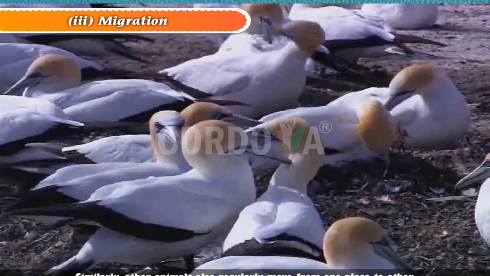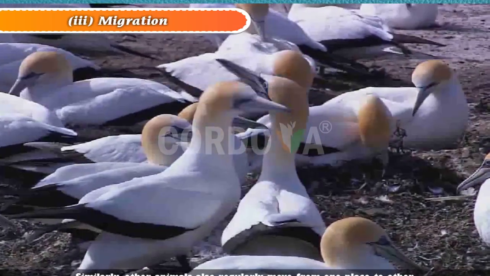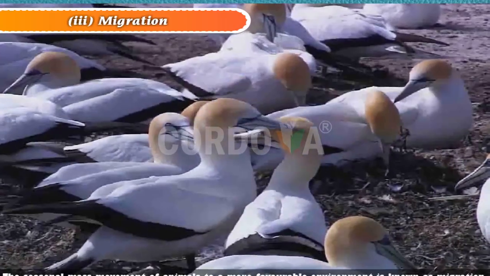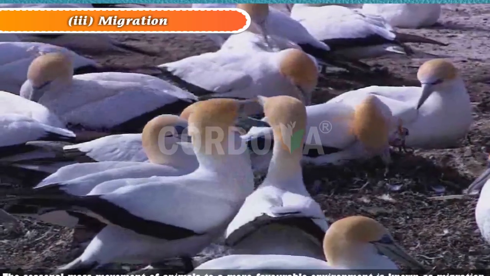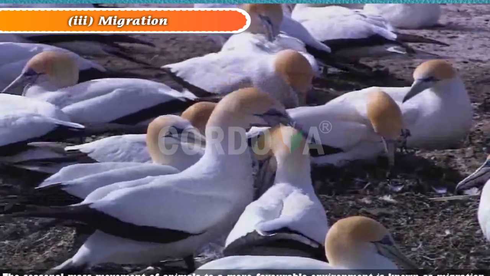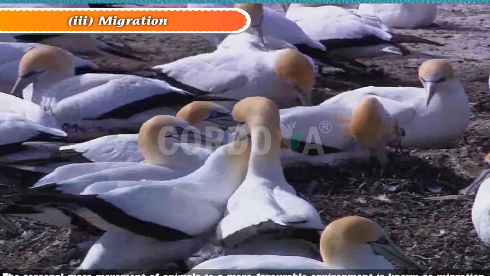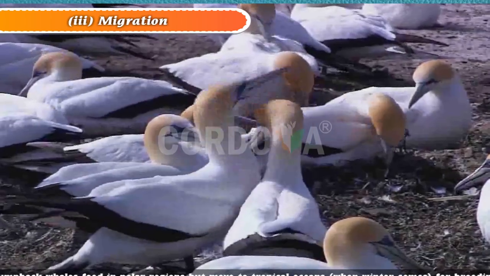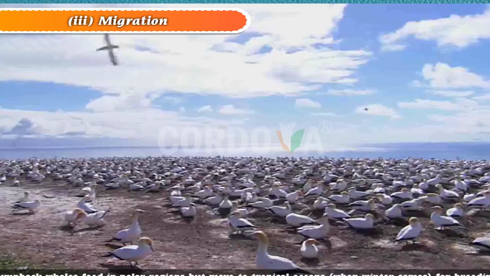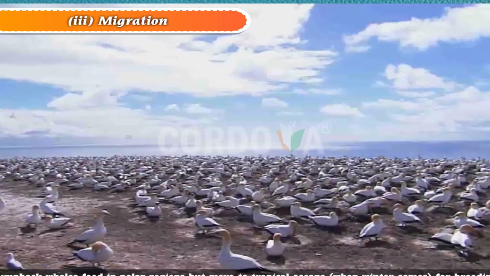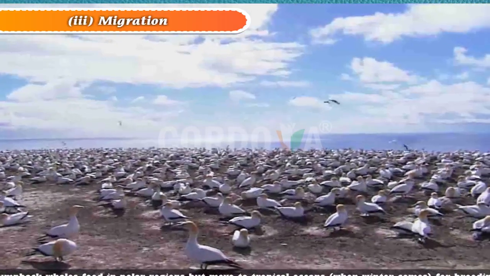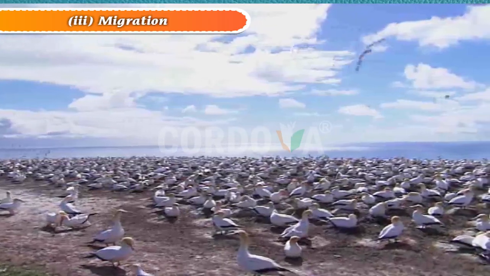Similarly, other animals also regularly move from one place to other. The seasonal mass movement of animals to a more favorable environment is known as migration. Humpback whales feed in polar regions but move to tropical oceans when winter comes for breeding.